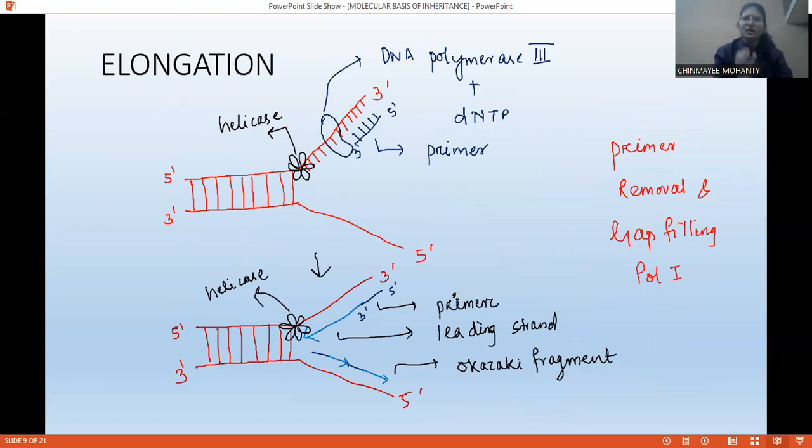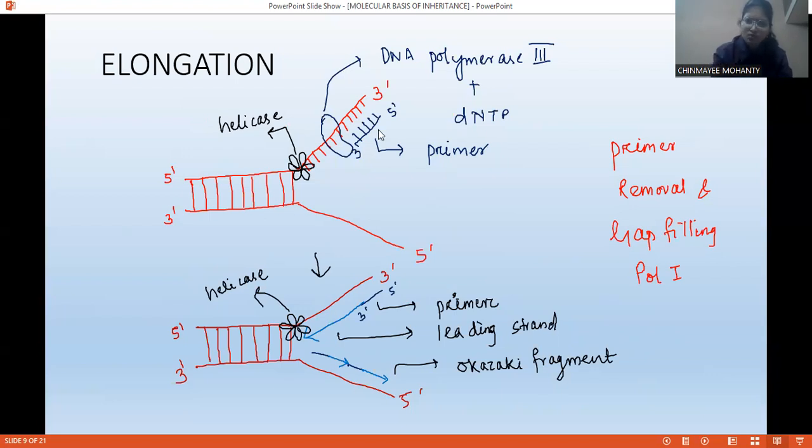So what is happening? DNA polymerase 3 cannot initiate the replication. It can only elongate, it cannot initiate. For initiation we need a primase enzyme. What is the function of primase enzyme? The function of primase enzyme is to add a primer, and this primer is an RNA primer. And one thing you need to remember is that primers should always be added at the extreme end.